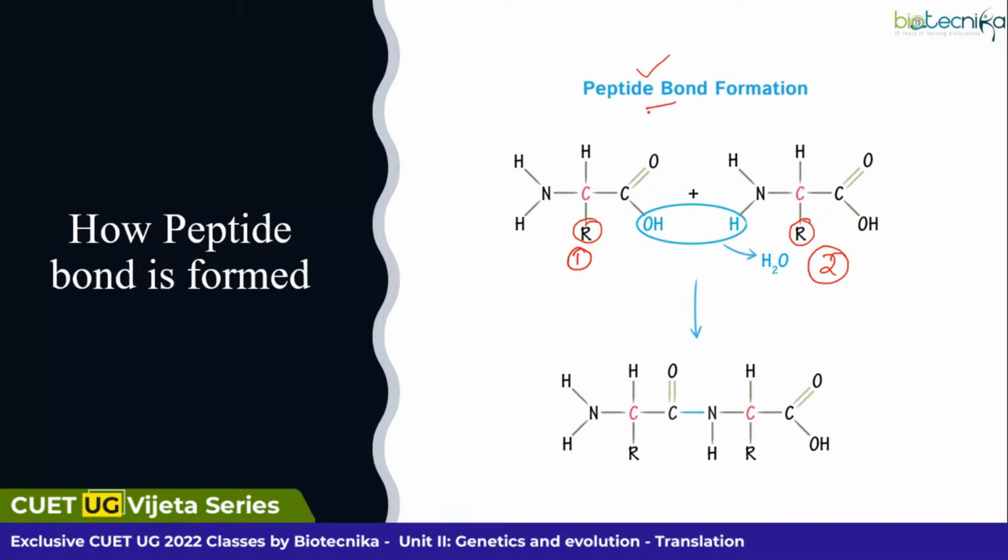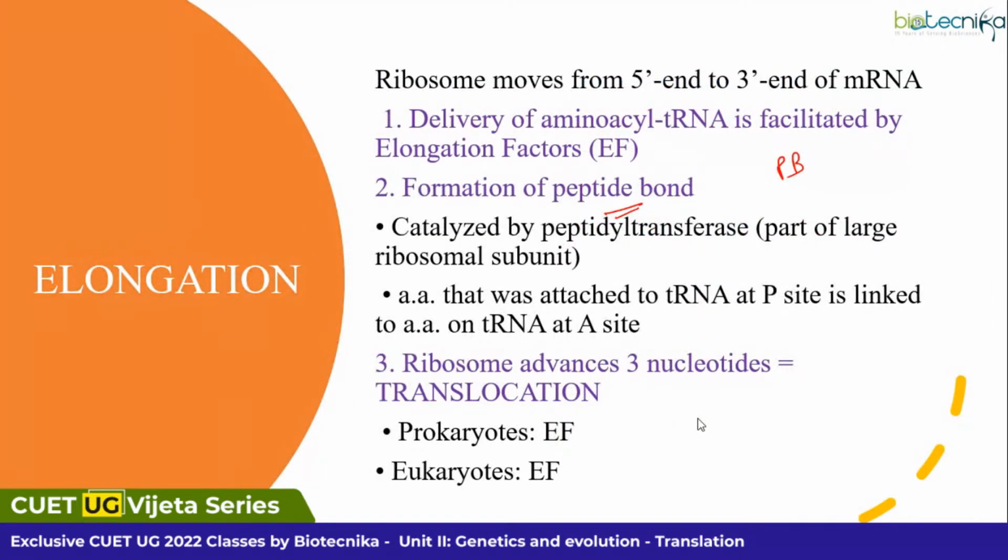How are these peptide bonds formed? See, when these two amino acids are combined, this OH and H will be released as water. And the remaining content you see over here will be joined together, forming a peptide bond. So this is how a peptide bond is constructed among amino acids, and this is carried out during the elongation phase.